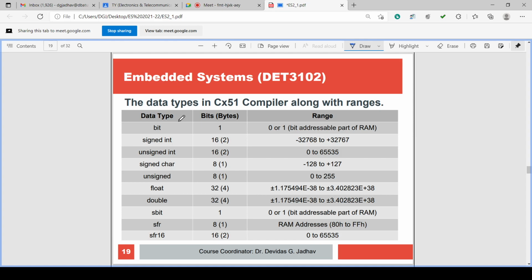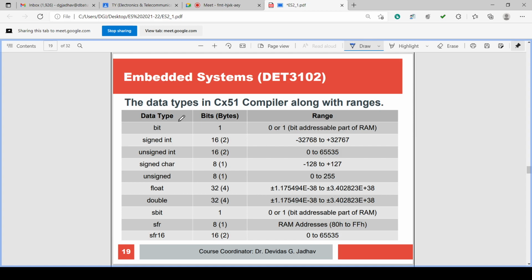Float has a range of 10 raised to minus 38 to 10 raised to plus 38. In double, again minus 38 to plus 38, because both have 32 bits. If instead of 32, 64 bits are there, it will have a very large span, range. Then S bit is a single bit, 0 or 1, a bit addressable part of the RAM.